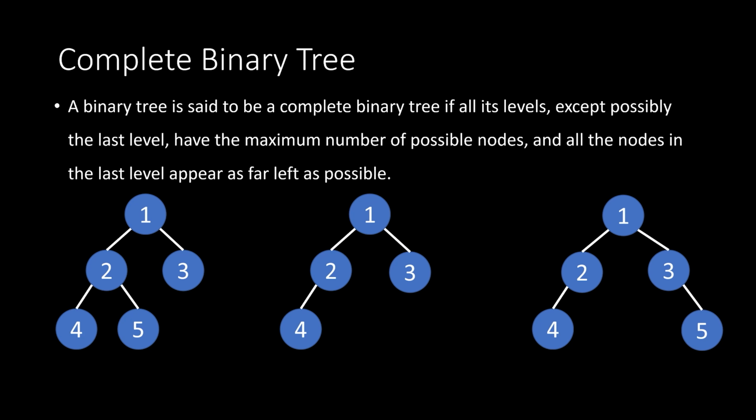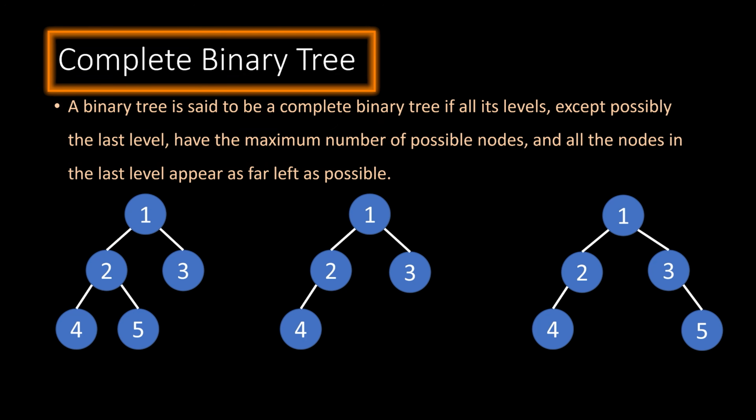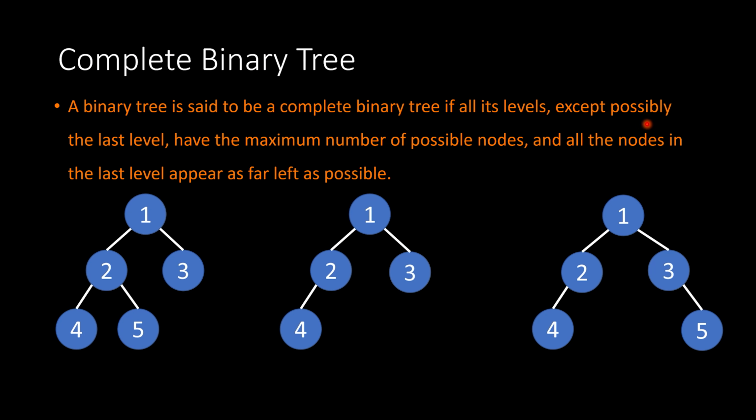All right, so now we move on to complete binary tree. A binary tree is said to be a complete binary tree if all of its levels, except possibly the last level, have the maximum number of possible nodes, and all of the nodes in the last level appear as far left as possible. Okay, so there's 2 pieces of criteria. First of all, levels except the last have to be full of nodes, okay, have the maximum number of nodes, and if we have any nodes in the last level, they have to be as far left as possible. So have a look at these examples and try to determine if they are complete or not.